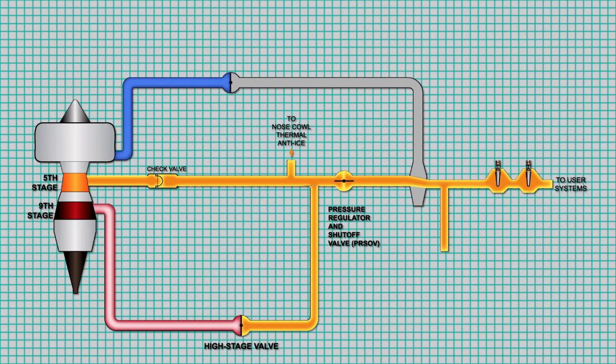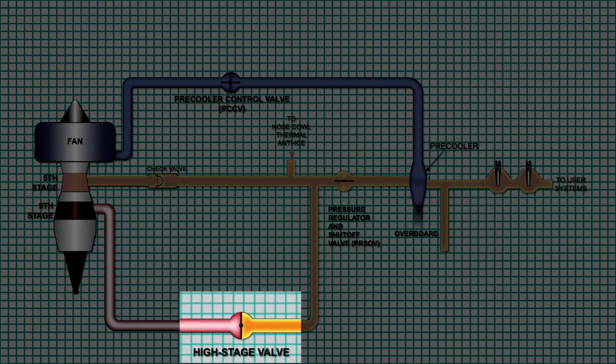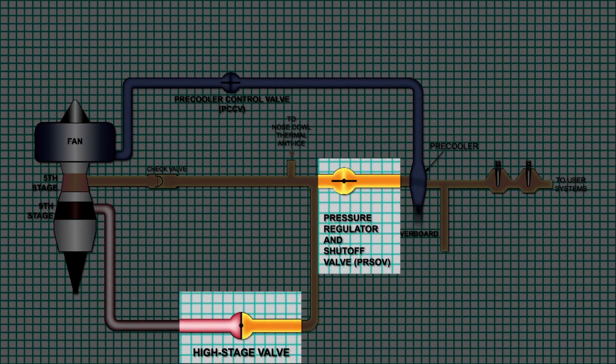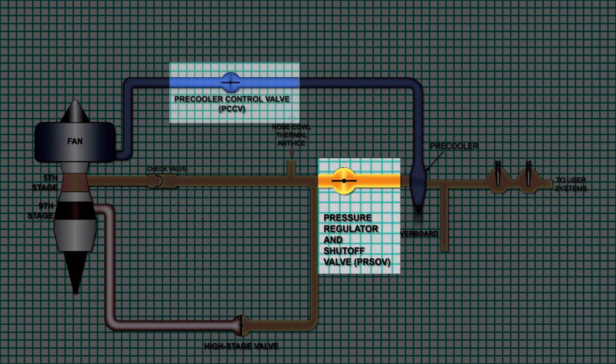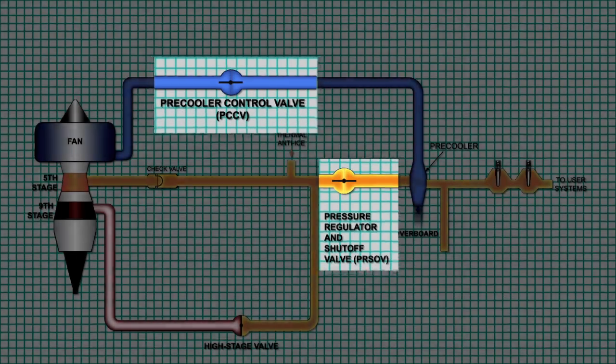Note that bleed air is extremely hot and must be cooled before being sent to the AC packs. The pre-cooler is an air-to-air heat exchanger that uses engine fan air to cool the bleed air. Note that the system is controlled using a series of valves, temperature sensors, and pressure sensors. The high stage valve, or HSV, and the pressure regulating and shutoff valve, or PRSOV, work together to control bleed air pressure. And the PRSOV and the pre-cooler control valve, or PCCV, work together to control bleed air temperature.